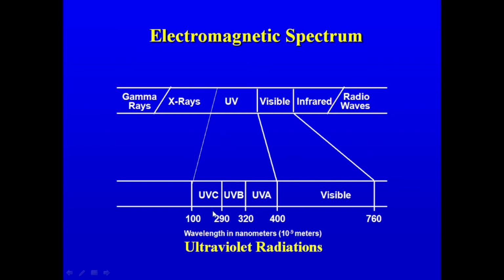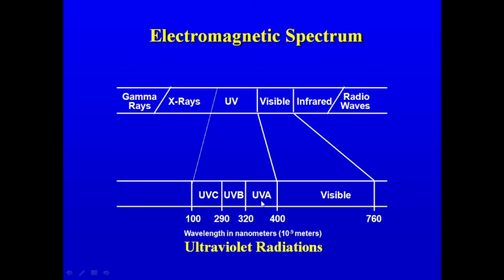UV radiations usually have the wavelength range extending from 100 to 400 nanometer, whereas the visible is having the wavelength range from 400 to 760 nanometer. So the three subtypes of the UV radiations, which are referred to as UVA, UVB and UVC, vary particularly in their wavelength as well as allied parameters such as energy.